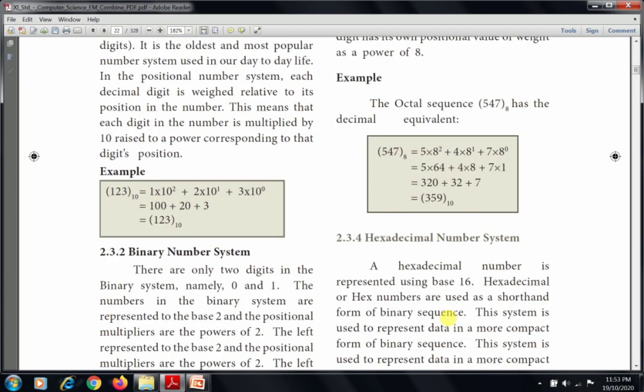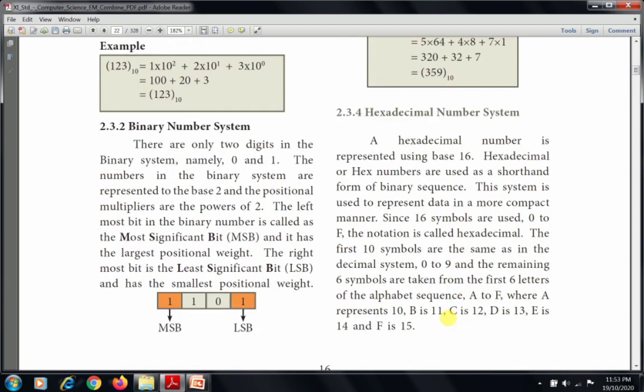So the last number system is the hexadecimal number system. A hexadecimal number is represented using the base value 16. Hexadecimal or hex numbers are used as a shorthand form of binary sequence. This system is used to represent the data in a more compact manner. Since 16 symbols are used to represent the hexadecimal number system, that means 0 to F. The notation is called hexadecimal.